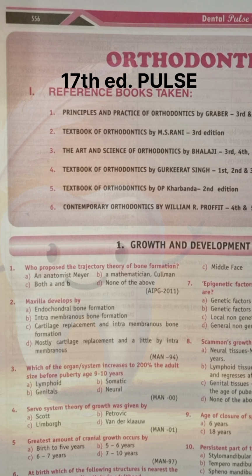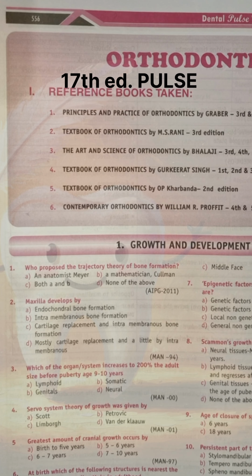Which of the organ system increases to 200% adult size before puberty age? It is also a very direct question of Scammon's growth curve. Correct answer is lymphoid. Somatic shows S-shaped curve. Neural grows to maximum size by 95% by 6 years of age and genitals start growing by puberty.